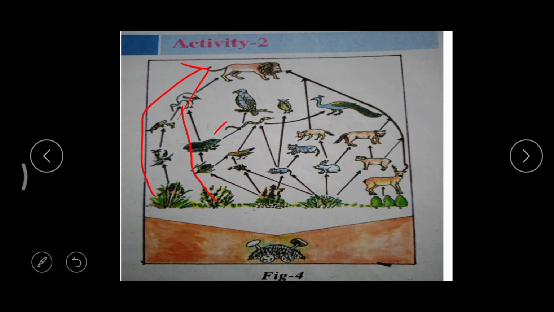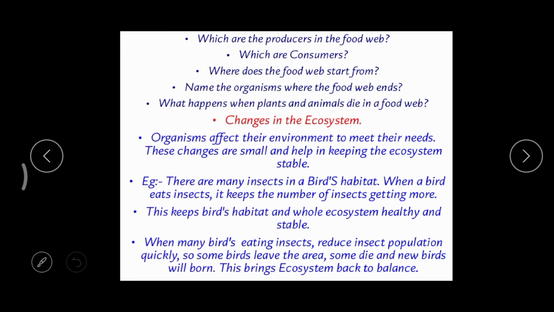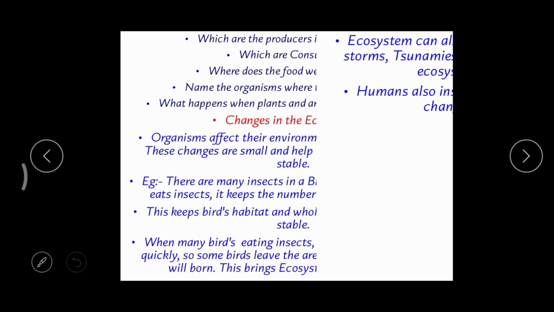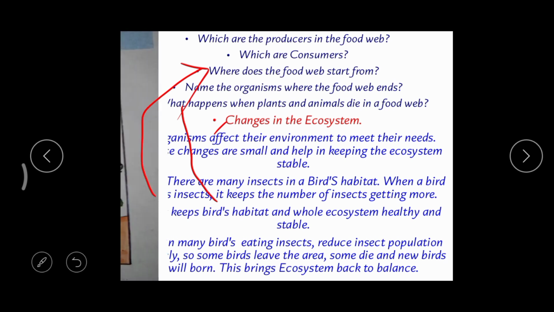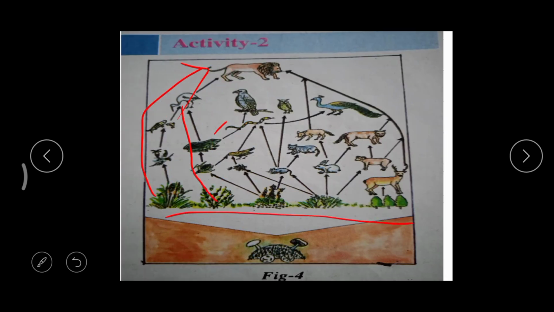Right? Okay. So here we have some questions based on this. Let's see. Which are the predators in the food web? What are the predators? Predators means we can say all these things, whatever things we can find at the base, like grasses and the plants, all these things are to be predators.